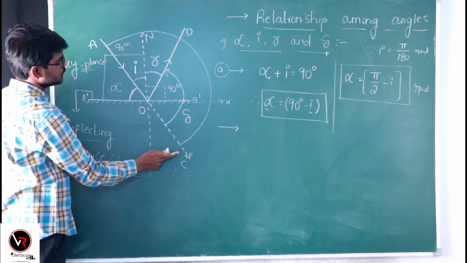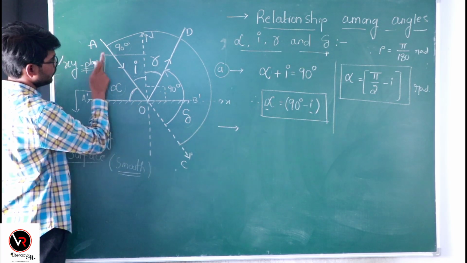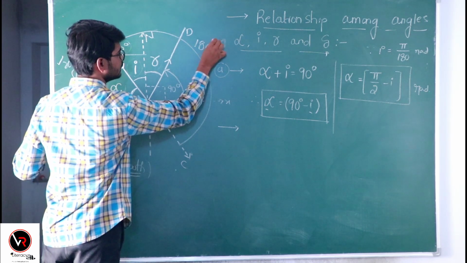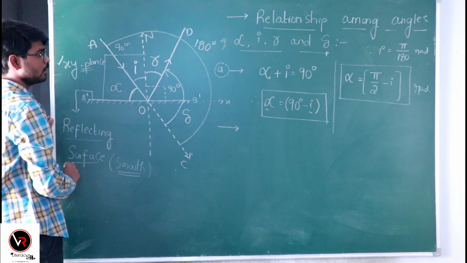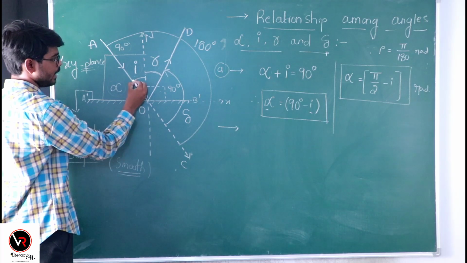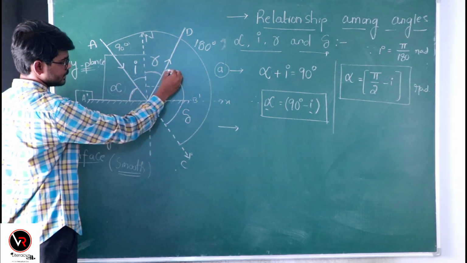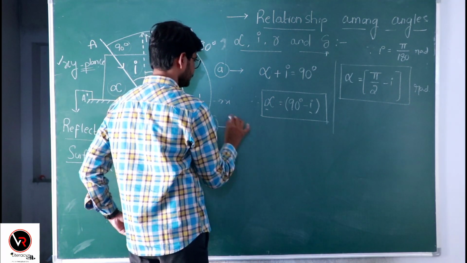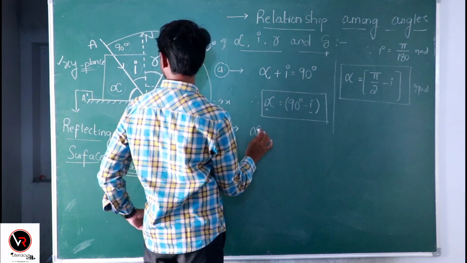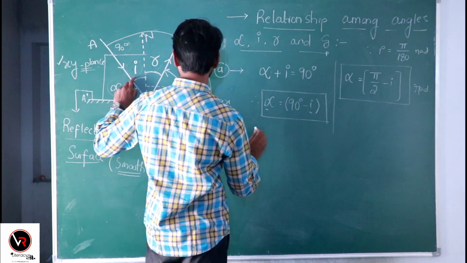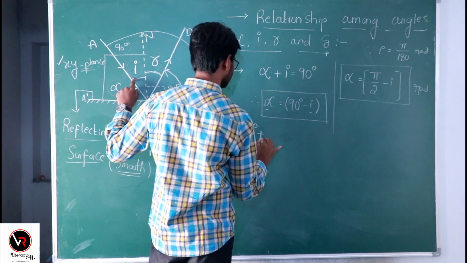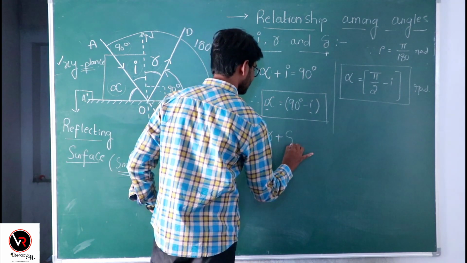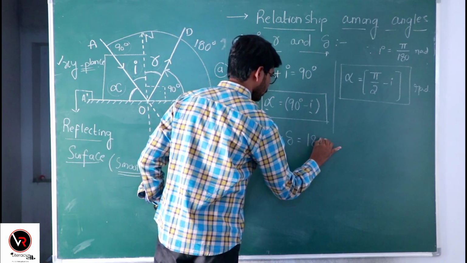Angle COA is 180 degrees. So this 180 degrees angle is also equal to the sum of the three angles I plus R plus delta, right? So this angle I plus R plus this angle delta is equal to 180 degrees.